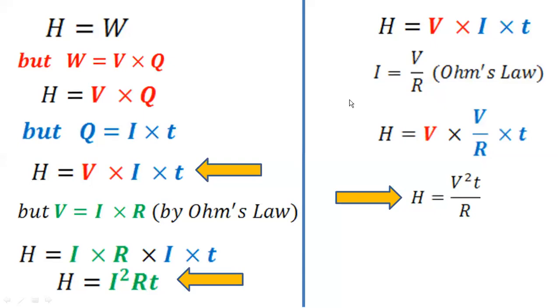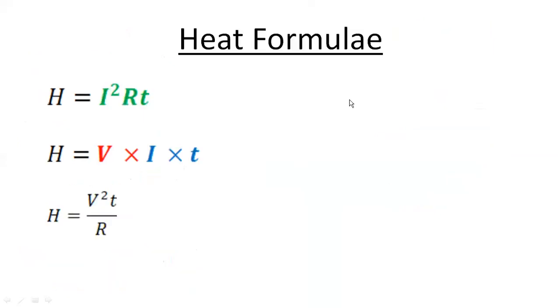Okay, now let us take the formulas. So what are the three formulas for heat? I square RT, VIT and V square T by R. Okay, take a screenshot of this. There are three formulas for heat: I square RT, VIT and V square T by R. Remember those. Write this down in your notebook, especially afterwards.